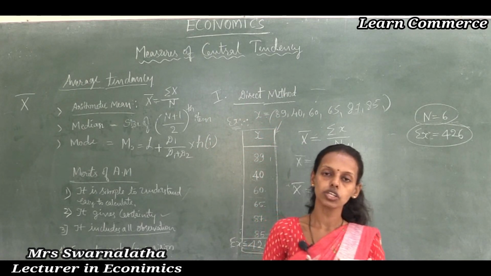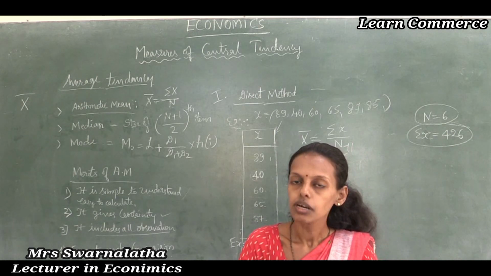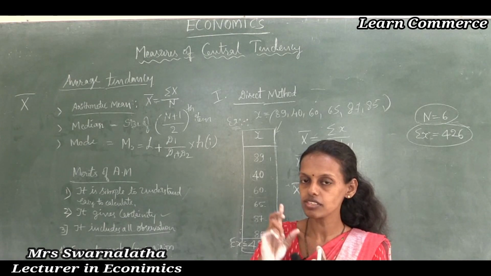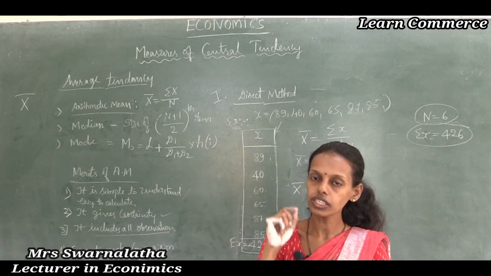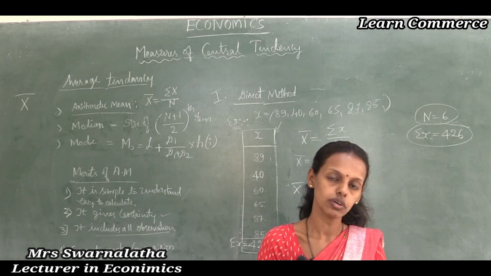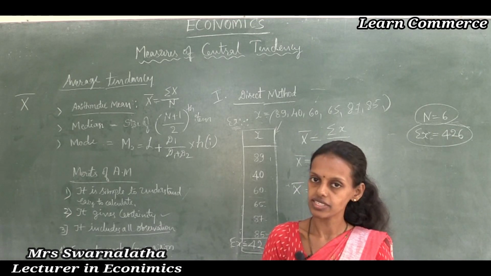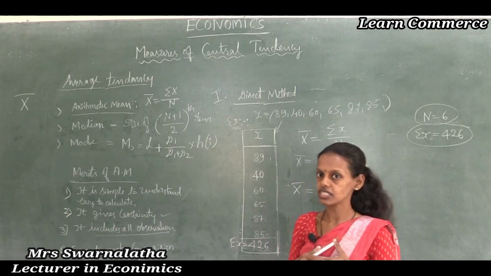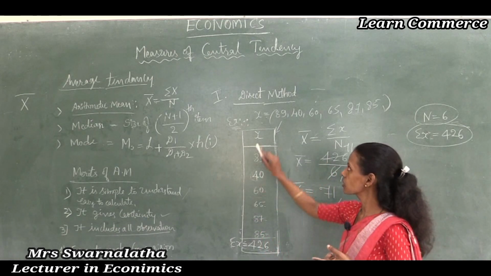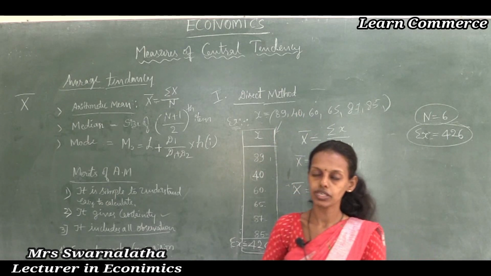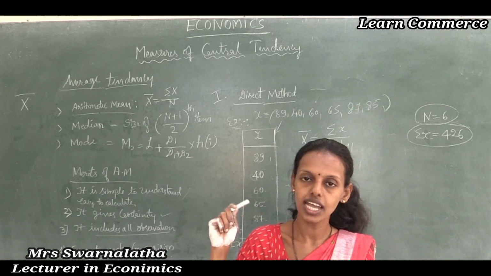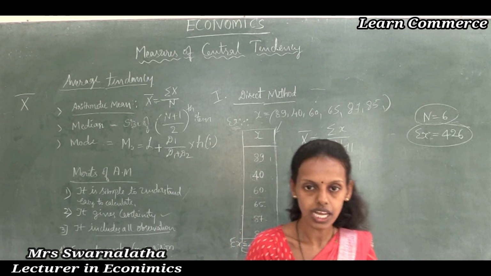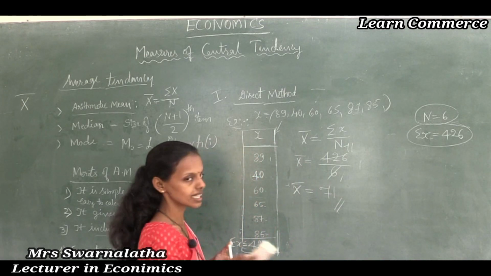The next method we are going to study is the assumed mean method. We assume one value, and on the basis of that particular value we find the averages; this is said to be the assumed mean method. The step deviation method is also there. Next class we are going to discuss the assumed mean method. The direct method is very easy and simple for calculating the frequency distribution. I will give an assignment problem for the direct method.